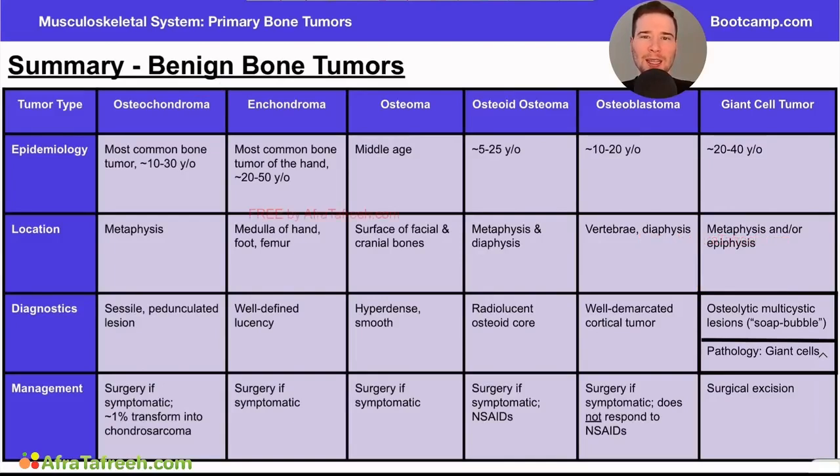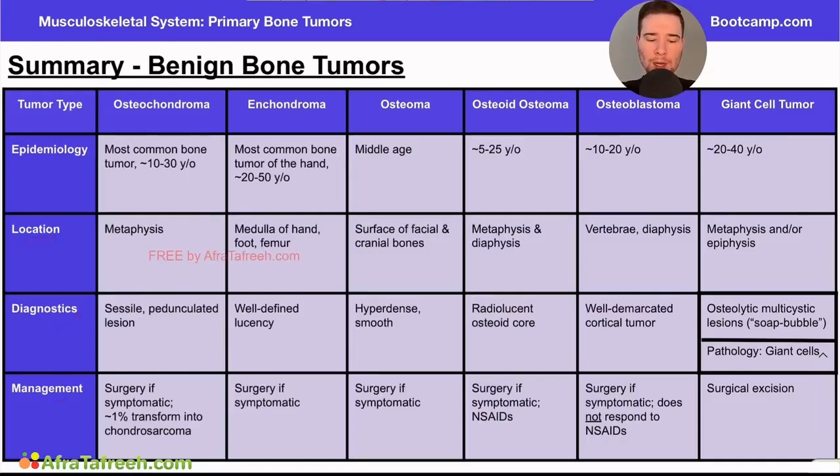The night before your test, the day before your test, whatever it may be. Hey, how do I refresh myself on what these bone tumors are? What are the high-yield things I need to know to get my questions right on test day? Remember, a benign bone tumor is a localized, slow-growing tumor that may or may not need treatment on patients. But when we think about them individually, we really want to focus on a couple key things here, one of which is going to be the epidemiology. We also want to focus on key location, diagnostics, and management.